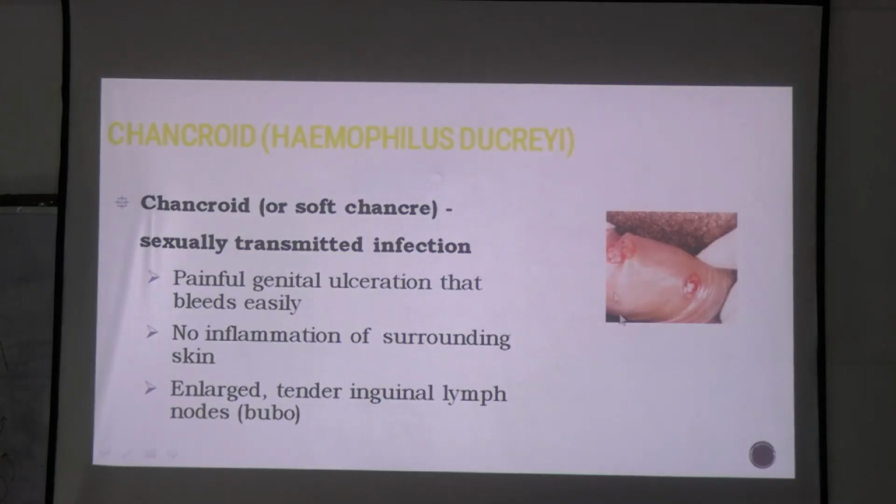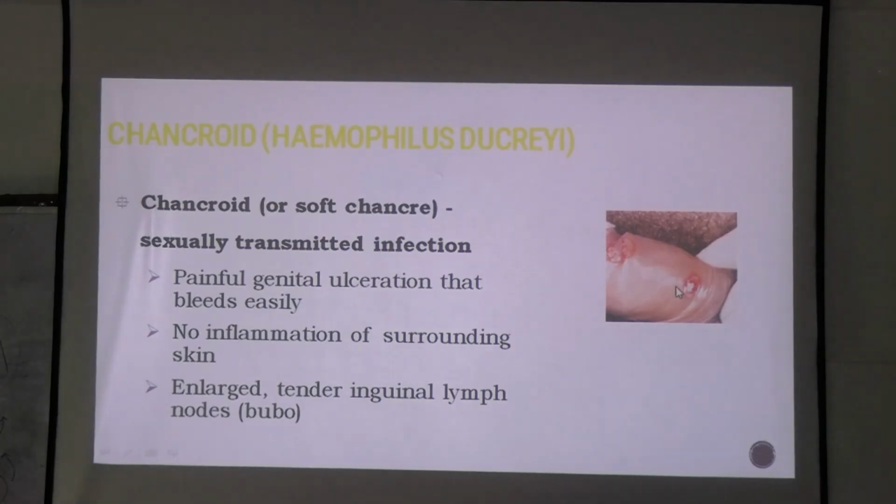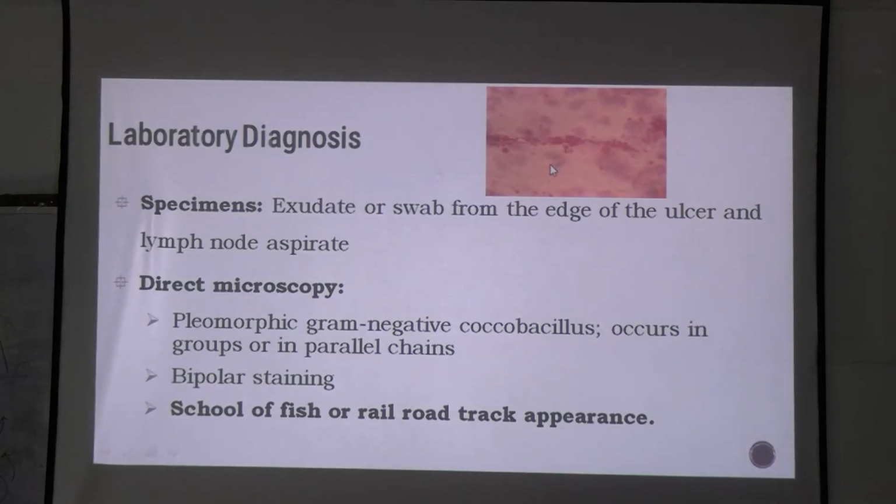Okay, this is how the painful genital ulceration in case of Haemophilus ducreyi will look. In gram staining, the coccobacillus is there, and what kind of appearance can you see? You can see a school of fish or railroad track appearance. This is very significant for Haemophilus ducreyi. Okay.